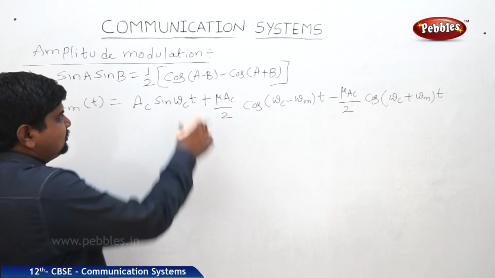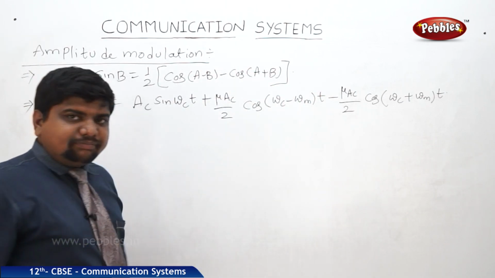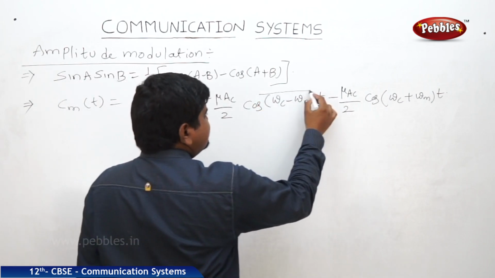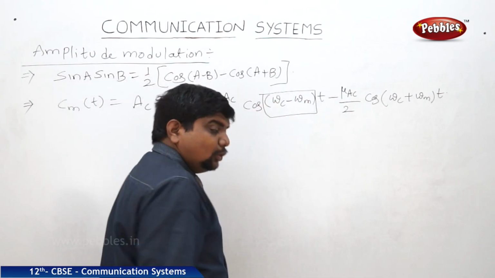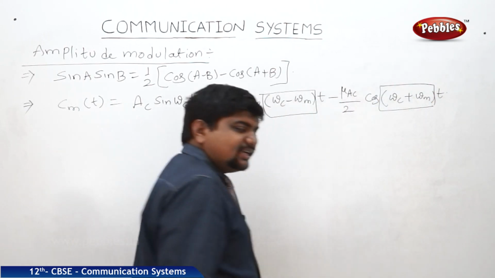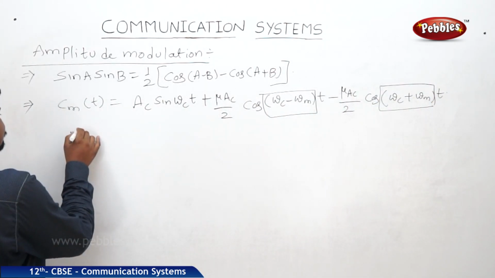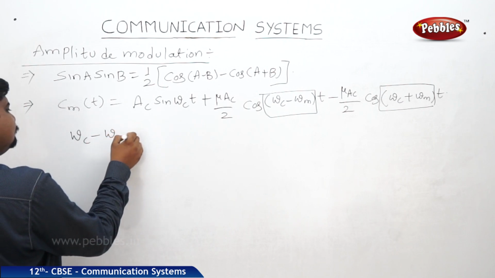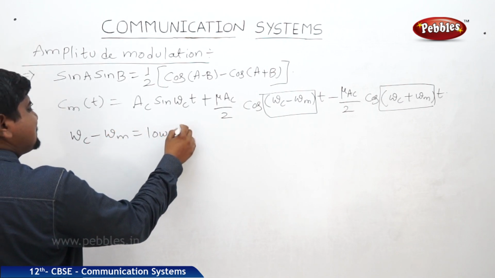In this equation, we have cos(A minus B) and cos(A plus B). Here ωc minus ωm is the lower side frequency. ωc plus ωm is the upper side frequency. Lower side frequency.